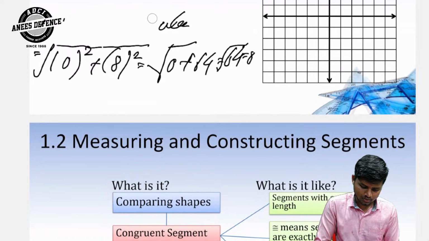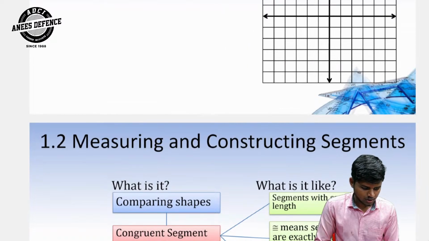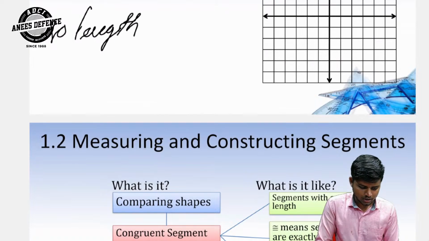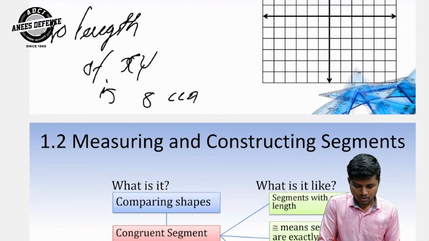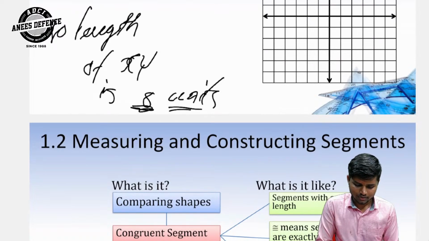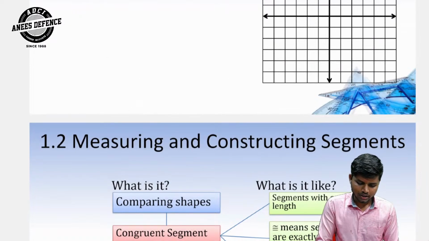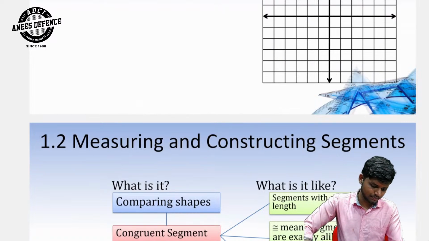Then I erase it. So the length of XY, sorry my handwriting is very poor, is 8 units. Answer is 8. You can use the distance formula and write the answer is 8. Next point.